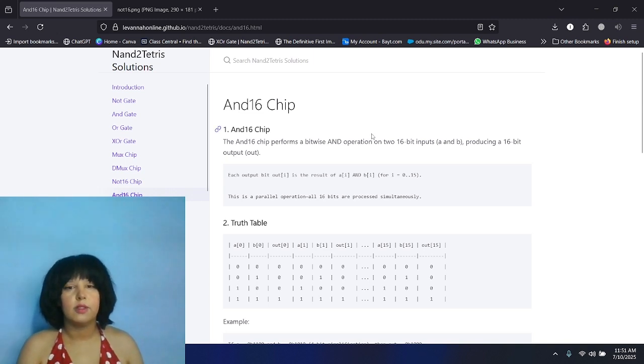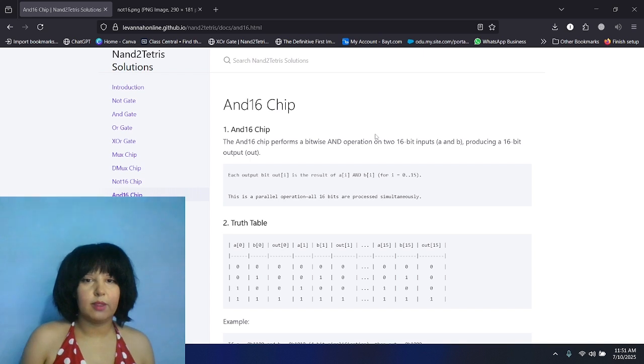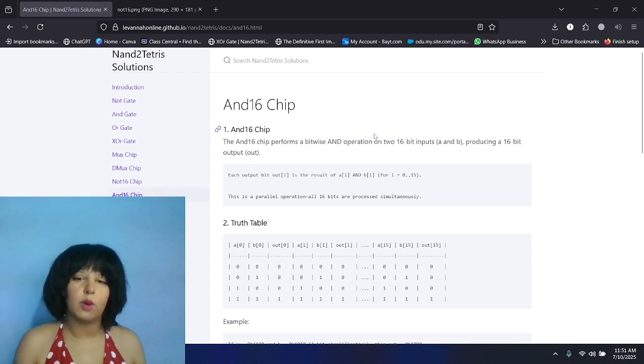Hello friends, now we will cover the And16 chip. So the And16 chip is just like the AND chip, the AND gate. However, instead of 1 bit, it performs on 16 bits bitwise.